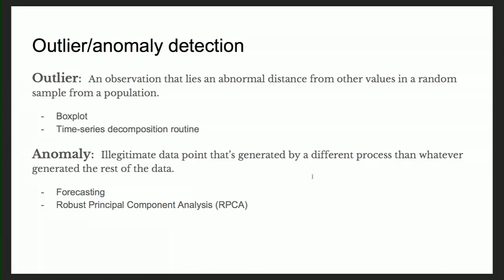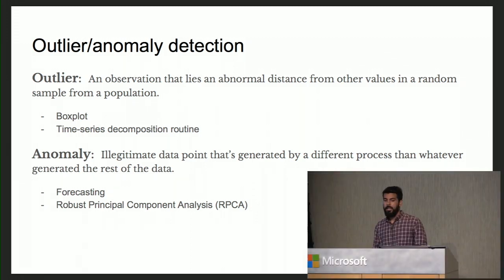Whereas an anomaly is an illegitimate data point in the data distribution that you have. By that I mean, let's suppose you're dealing with weather data for a city which experiences hot summers, and you're looking at the summer data itself, and then you see an observation which is pretty low, like 40 Fahrenheit, which looks like an anomaly.